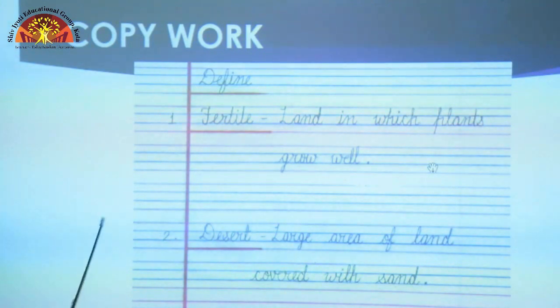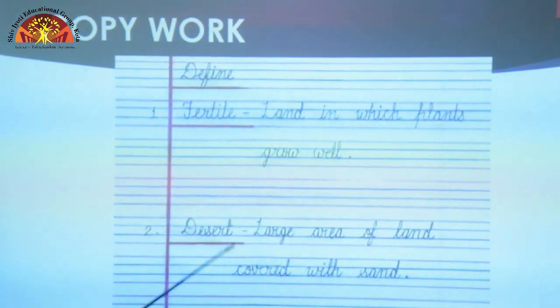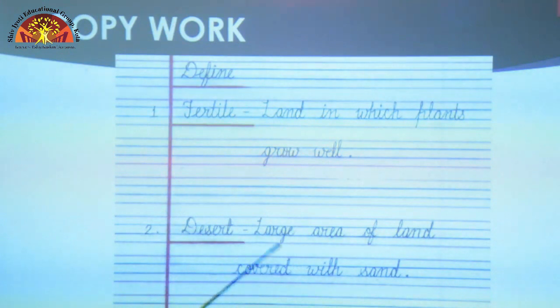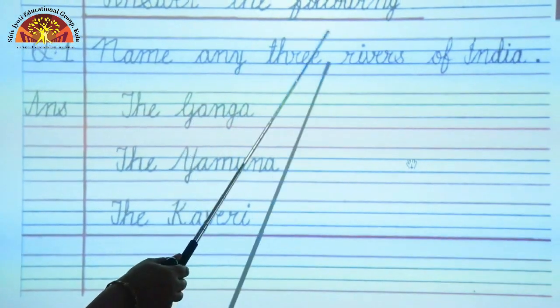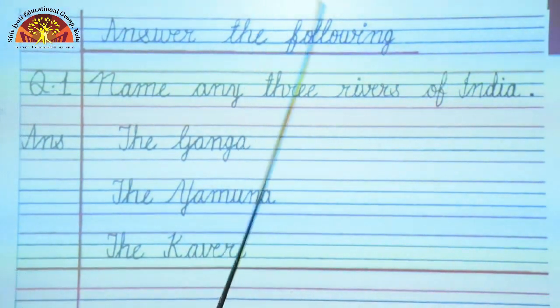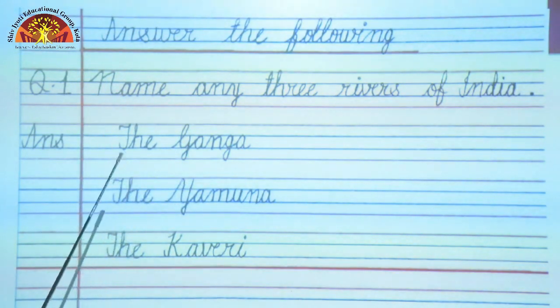Now, let us start with copy work. We will start with definition of fertile and desert. Question 1. Fertile. Land in which plants grow well. Question 2. Desert. Large area of land covered with sand. Now, answer the following. Question 1. Name any 3 rivers of India. The 3 rivers of India are the Ganga, the Yamuna and the Kaveri.